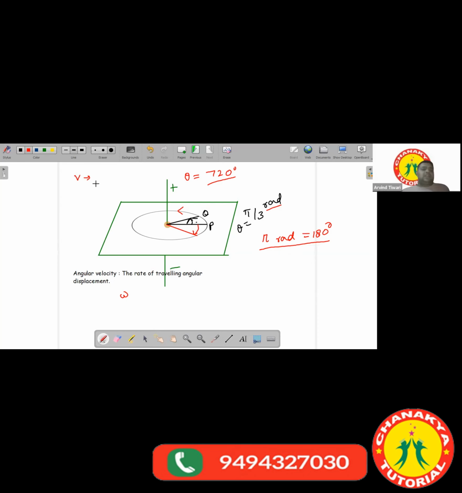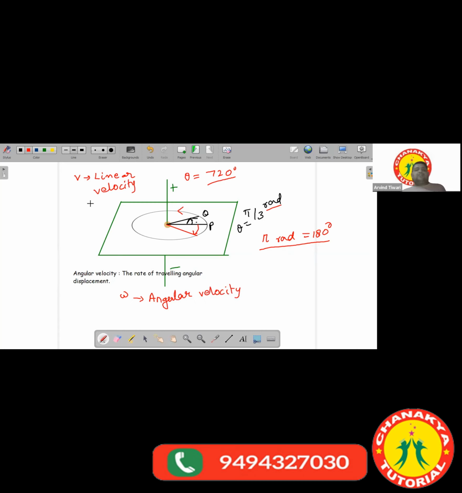Earlier you were saying it velocity, and now we will call it linear velocity, because now we have another velocity. This omega is the angular velocity. How fast an object is revolving in a circle, we call that the angular velocity.